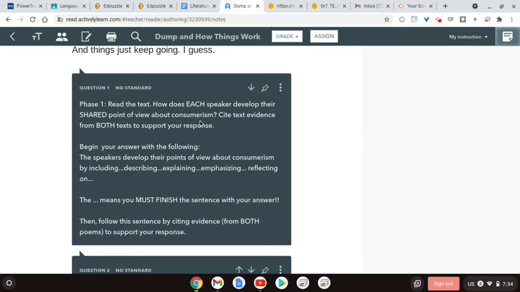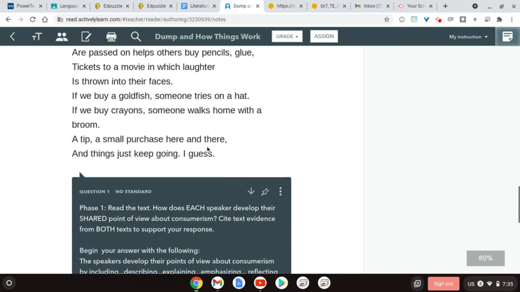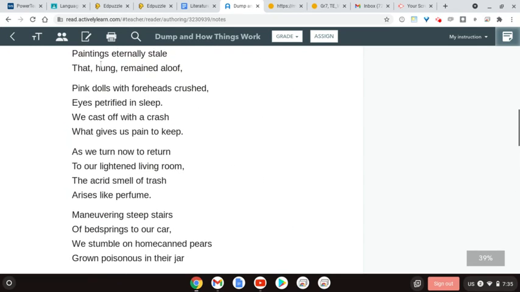However, there are 2 pieces. So as you sift through it and find text evidence, I want you to make sure you find text evidence from both pieces to support that shared idea, that shared perspective about consumerism that both speakers convey throughout the piece. I want you to begin your opening sentence with "The speakers develop their point of view about consumerism by," and then you pick one: including, describing, explaining, emphasizing, or reflecting on. Pick one of those, and then remember that the ellipsis means to finish the sentence. By what? How is that perspective, that point of view about consumerism, developed throughout the piece? Again, remember, you need to have evidence from both poems to support this response.